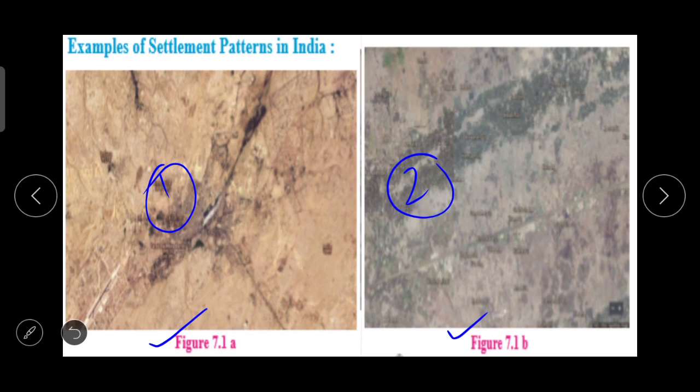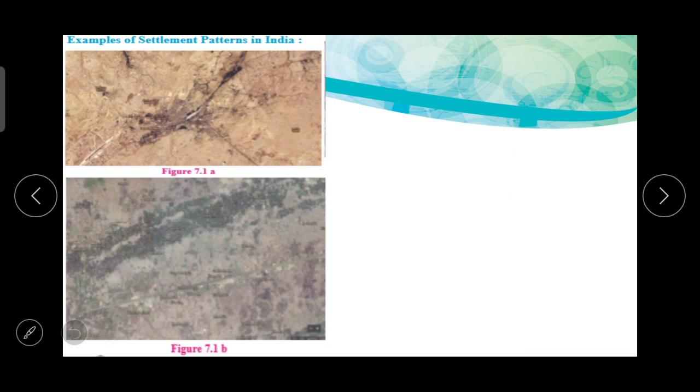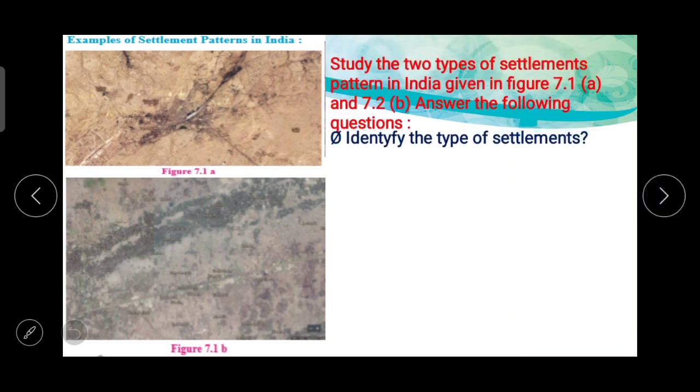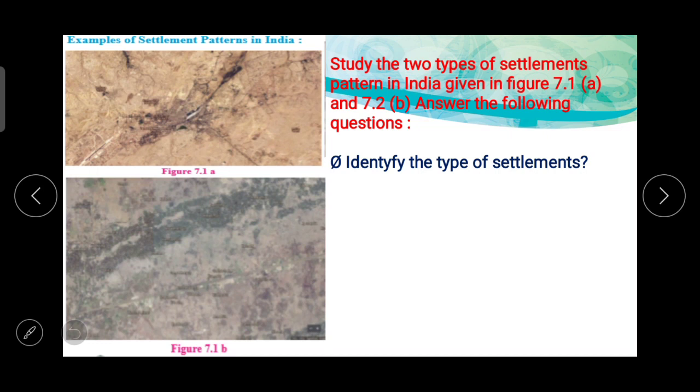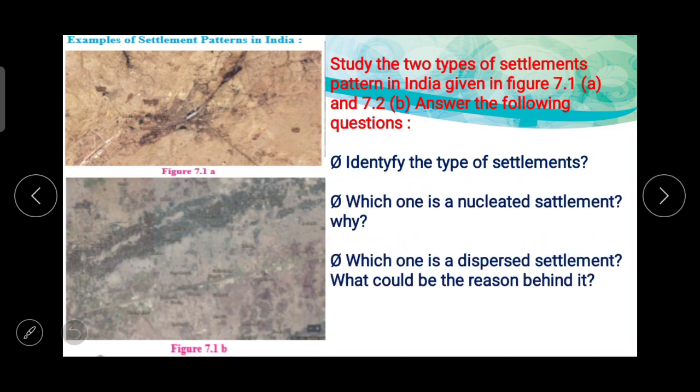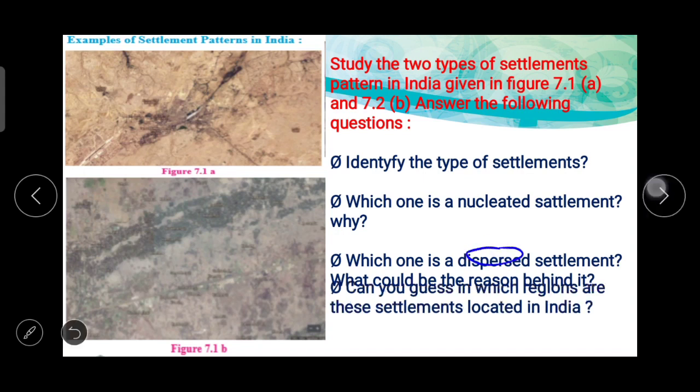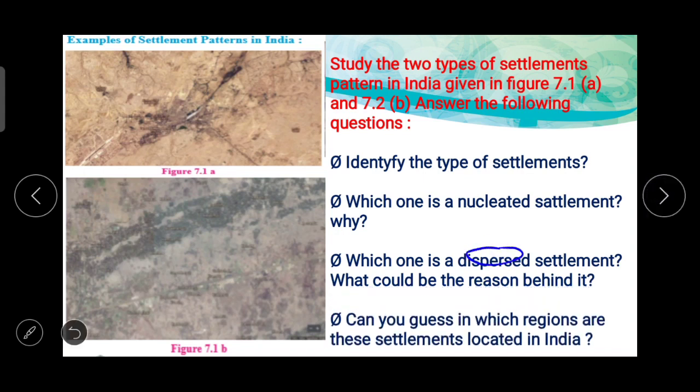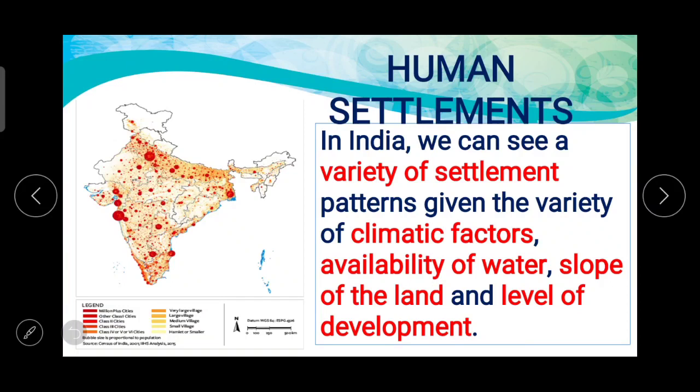Just now we revised the types of settlements, so that you can answer these questions. Try to answer these questions and write them down in your notebook. Identify the types of settlements. Which one is nucleated settlement and why? Which one is dispersed settlement and what could be the reason behind it? And can you guess in which regions these settlements are located in India? About this we'll talk in detail.